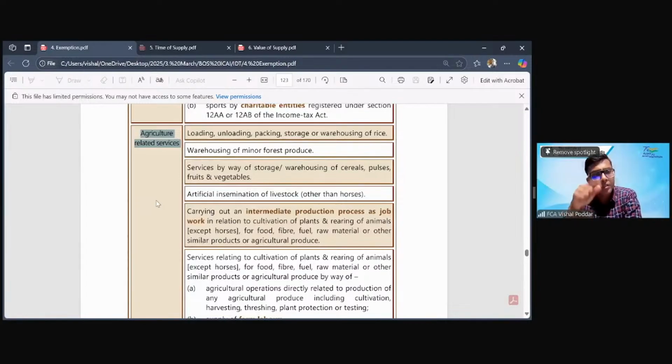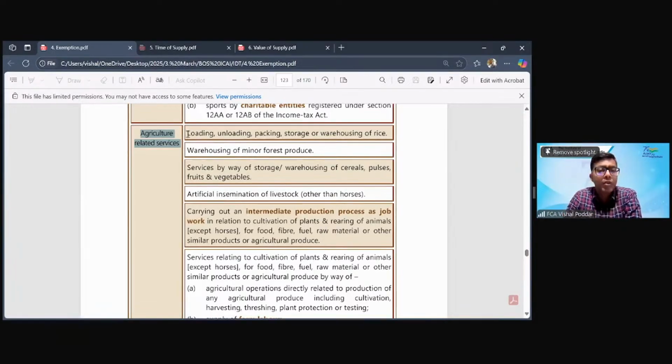Please be clear. Obviously, the services are relating to agricultural goods, but here the exemption is not for the goods. That is in the rate notification chapter of goods, which is not part of our syllabus. Here we are talking exclusively about the services which are performed. Now here you have to be specific because somewhere you will find certain things are overlapping. So be very clear and precise because you have many times a practical question which includes multiple activities done by a particular person or taxpayer, out of which few may be exempt. That is where this entry would be of help.